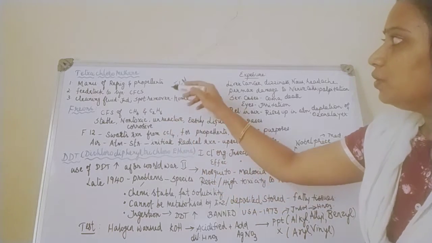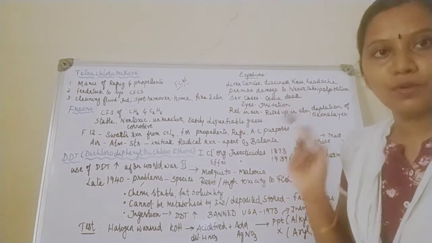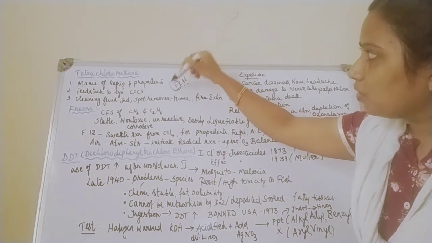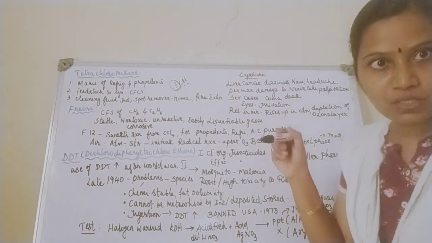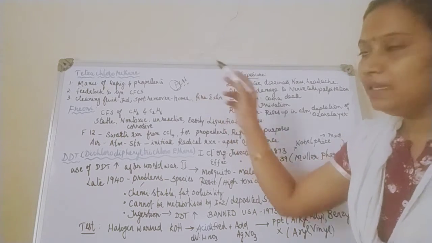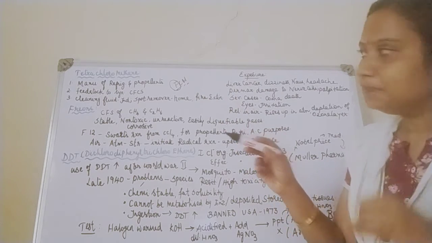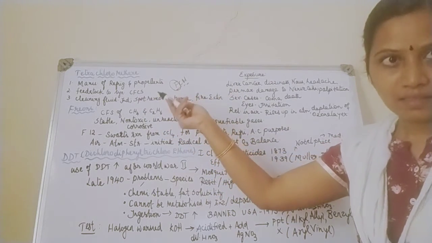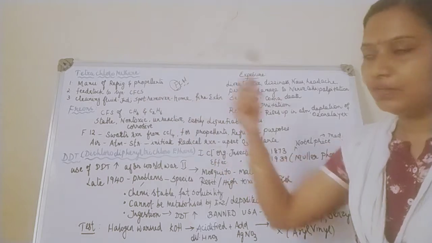Okay, so you know where your tetrachloromethane is used. It is used as feedstock, used as fire extinguisher. So F stands for feedstock and fire extinguisher. And C, cleaning liquid, spot cleaner. And M, manufacture of refrigerants and propellants.